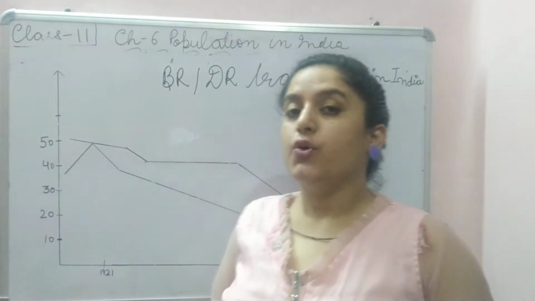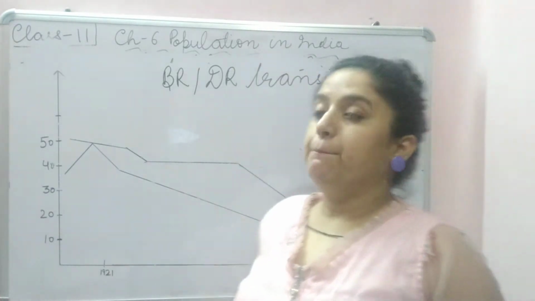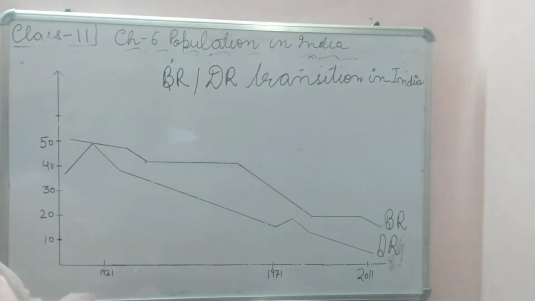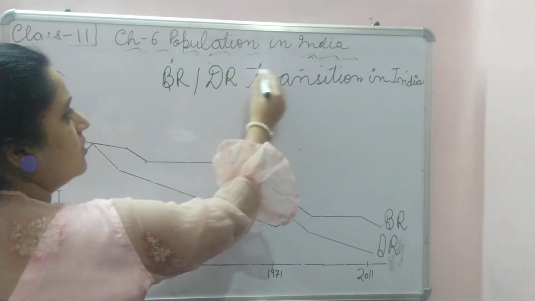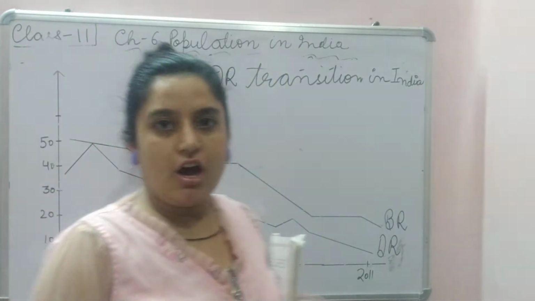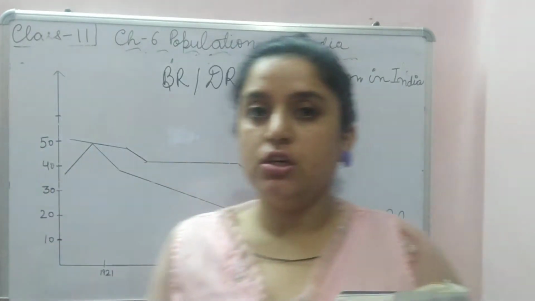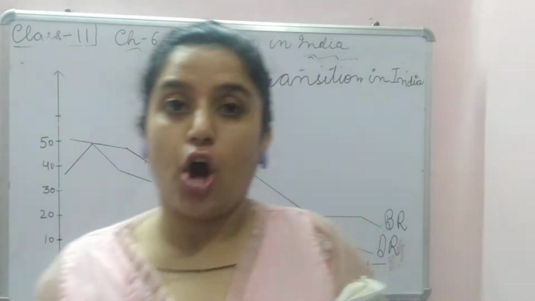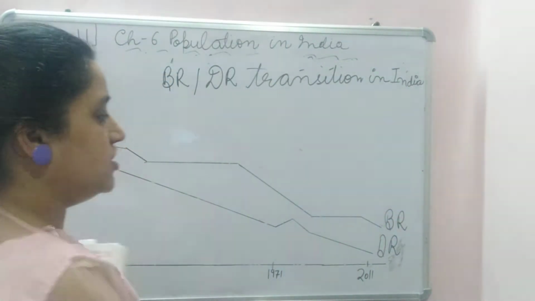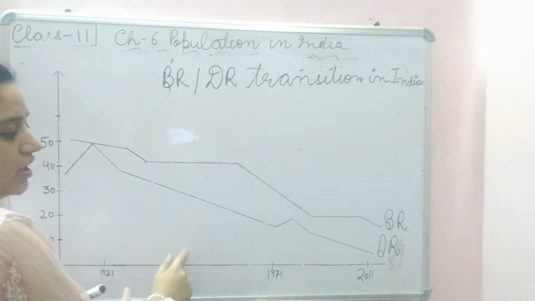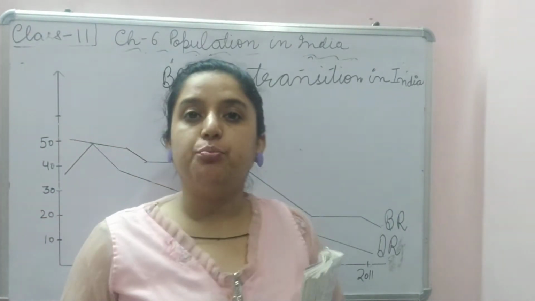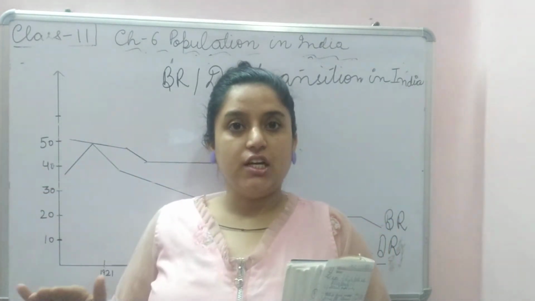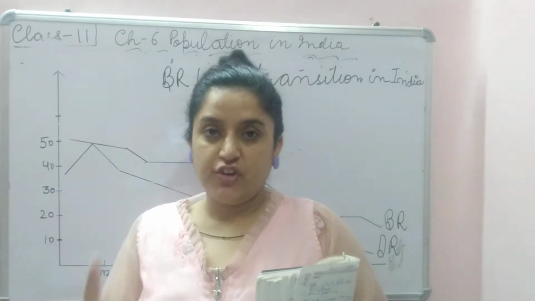Hello students, we are doing birth rate and death rate transition in India. How India's population moved, how India's population growth decreased and increased, and in what period, we are going to study through a graph. We did the stages. This is a graph of India, how it moved. The birth rate graph moved, the death rate graph moved, and the reasons for it.